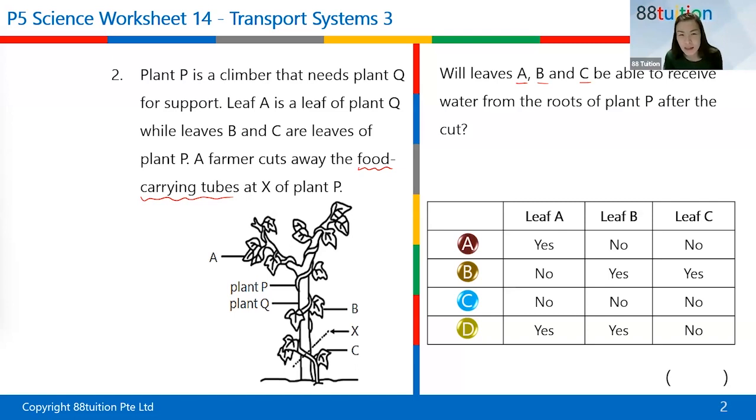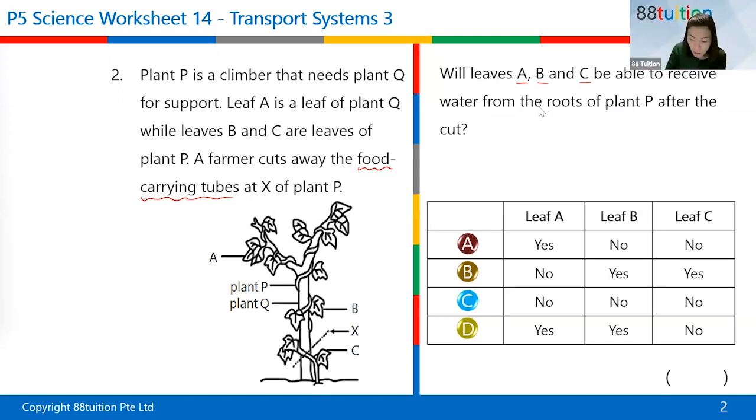Let me see. Eye power now. Read the questions very carefully. You can actually find it. Willa? Is it part of plant Q? Yeah, because leaf A gets water from the roots of plant Q. So there is nothing wrong with this question or answer.